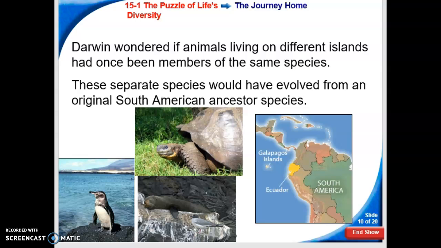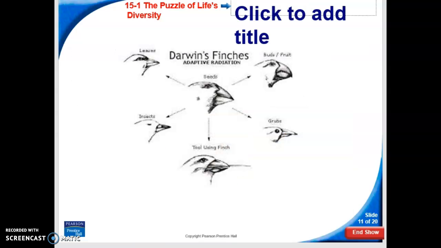Now, what this caused, Darwin believes, is for the animals to begin to change their characteristics to make them best suited for that environment. An example are, and they kind of call them Darwin's finches. So Darwin began to collect these birds, and when he began to collect them, he noticed that they were very similar but yet different.